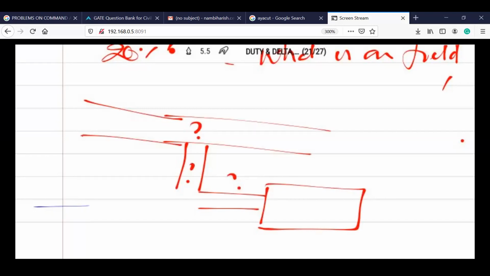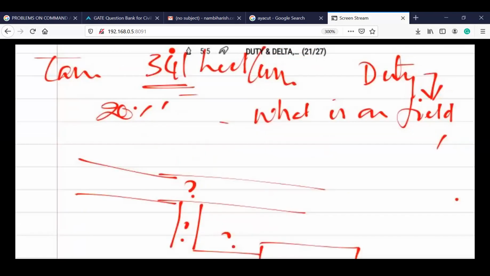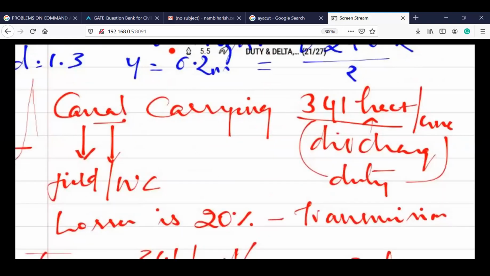So what we have done here is, you calculated the duty of the canal first. From the duty of the canal, during the transmission there is a 20% loss. Now after the loss, how much water is going to be discharged into the field? That is also called duty, right?